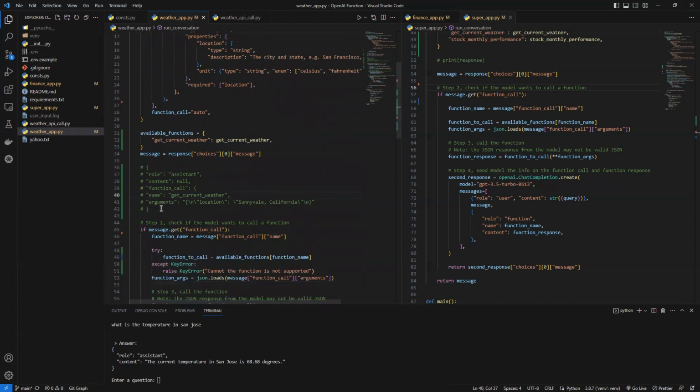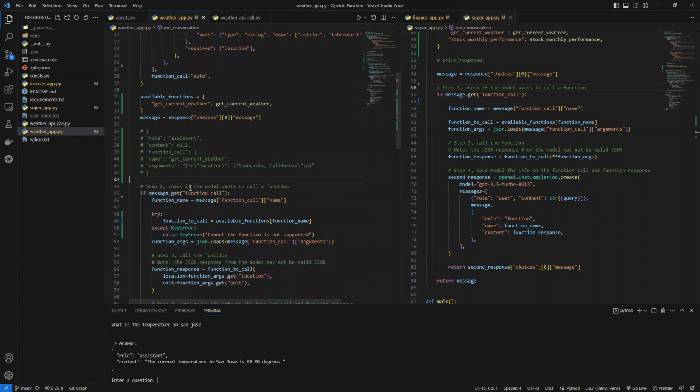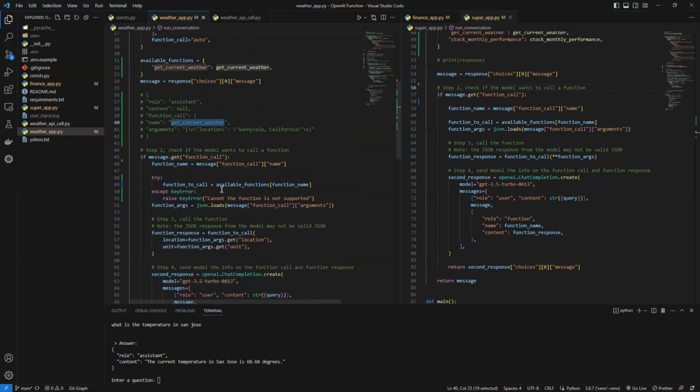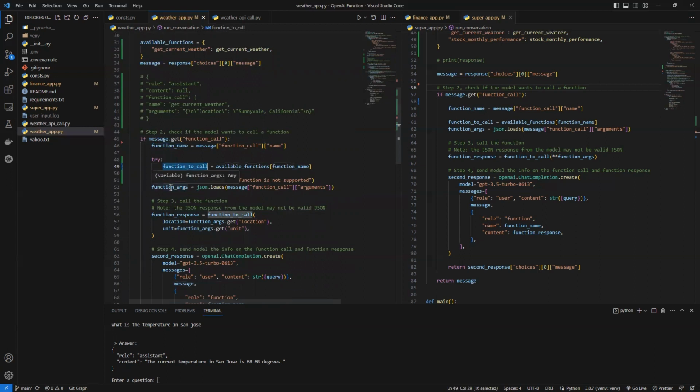So the second part is, if we have the function call, that means we need to call a second time for this query. Then we will call the third-party API. For example, here we get the function name, get current weather. So we will check if this function is available. If it is available, then we pass the function argument.